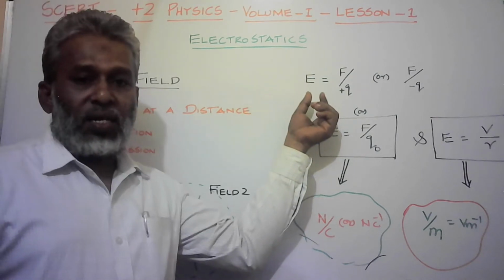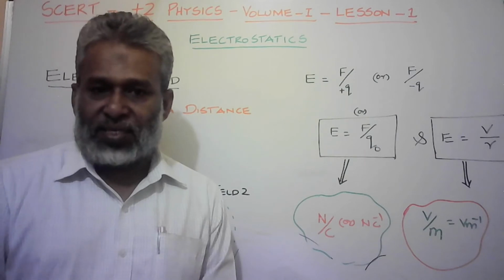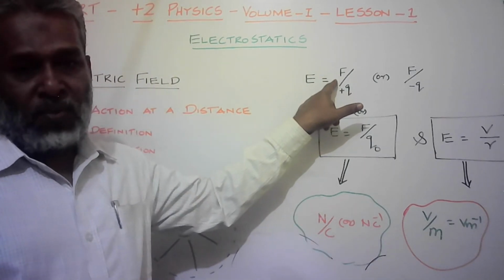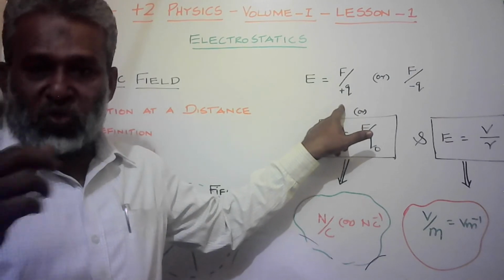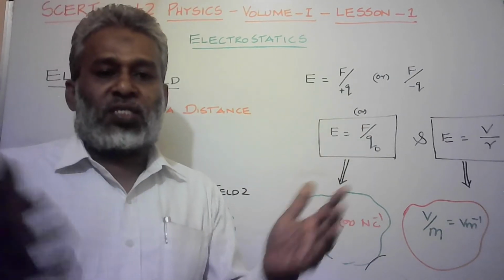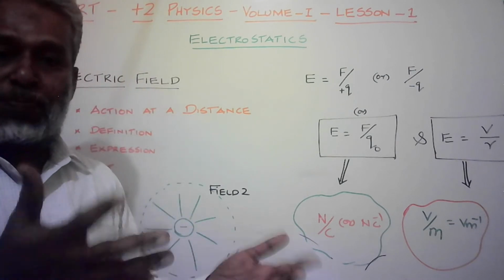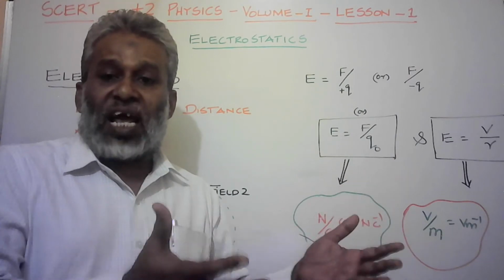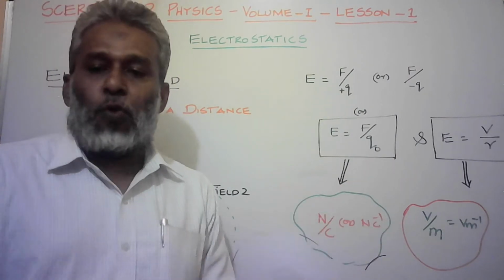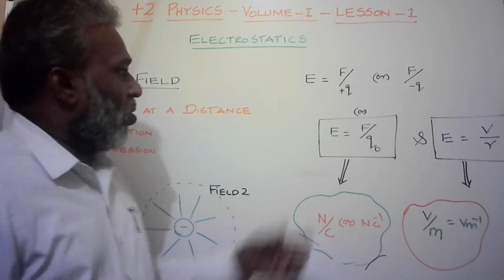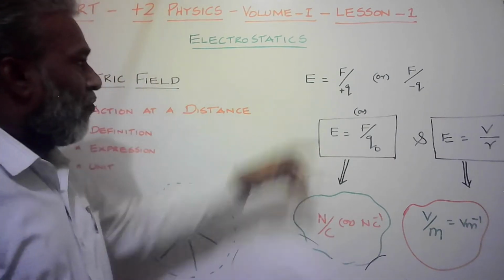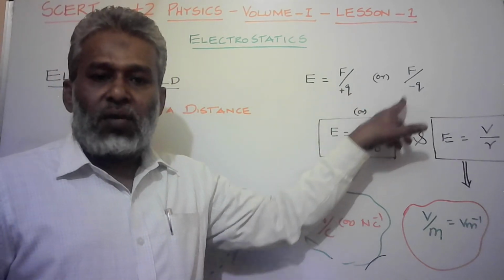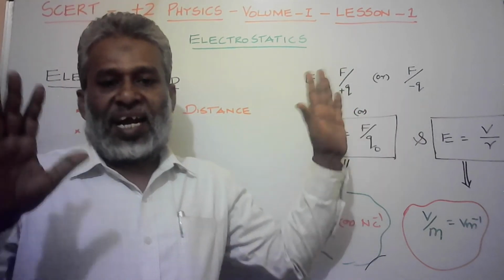Electric field, that is the influence around the electric charges. It may be positive or negative. The force experienced per unit positive charge. For a single charge, how much force will be experienced around it. If you are taking a minus charge, how much force, electric lines of force, will be experienced around it. So how can we define it? The force experienced per unit positive charge or force experienced per unit negative charge.